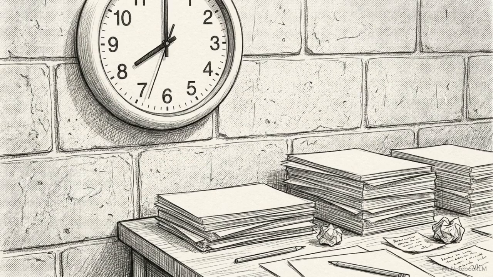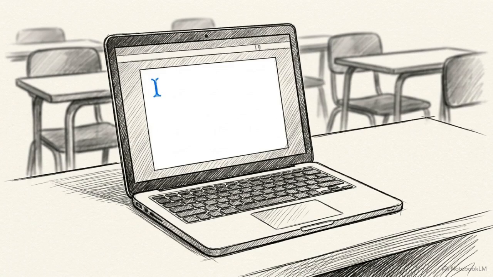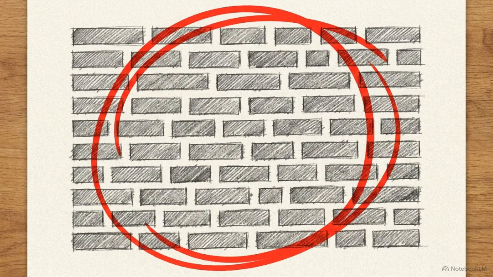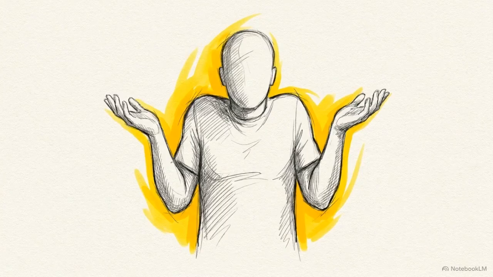It is 5 minutes before class begins. You need a quick activity, so you open your AI, type in a request for a worksheet, and cross your fingers. What comes back is a generic draft that requires you to do the heavy lifting anyway. At this point, the AI is acting like a guessing intern.